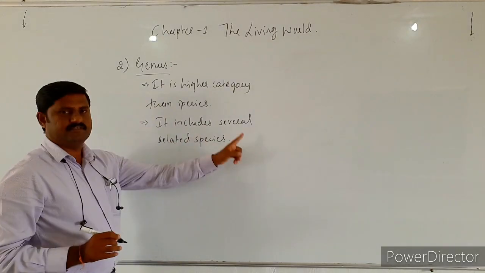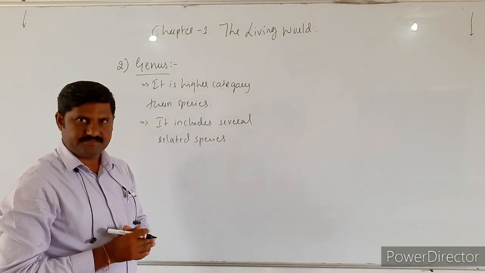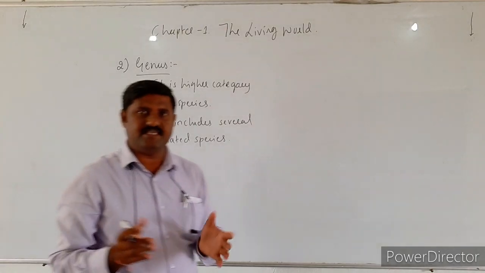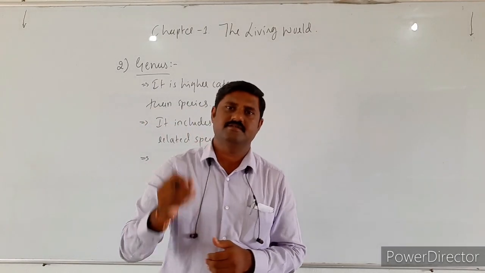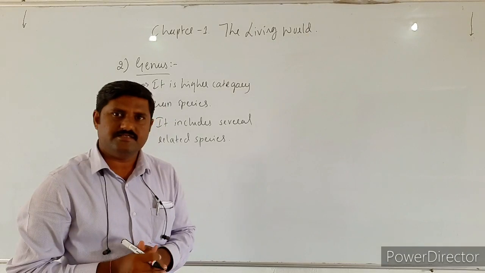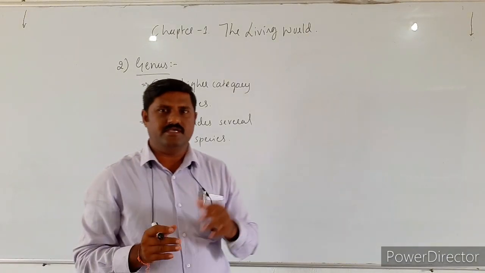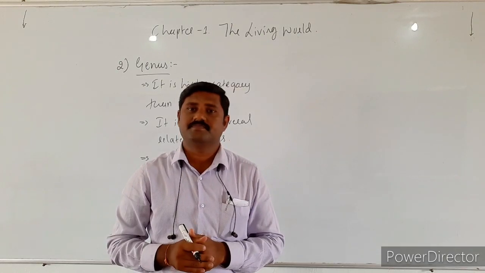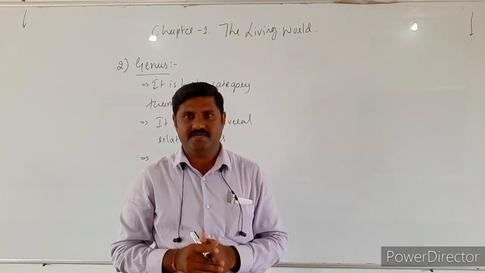And one example we can quote for this genus is Solanum tuberosum, the scientific name of potato, which I had given in the last period.